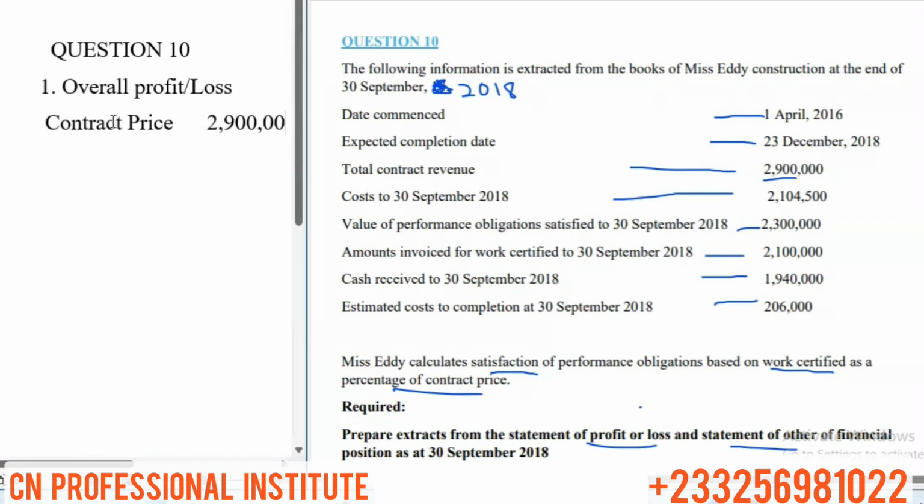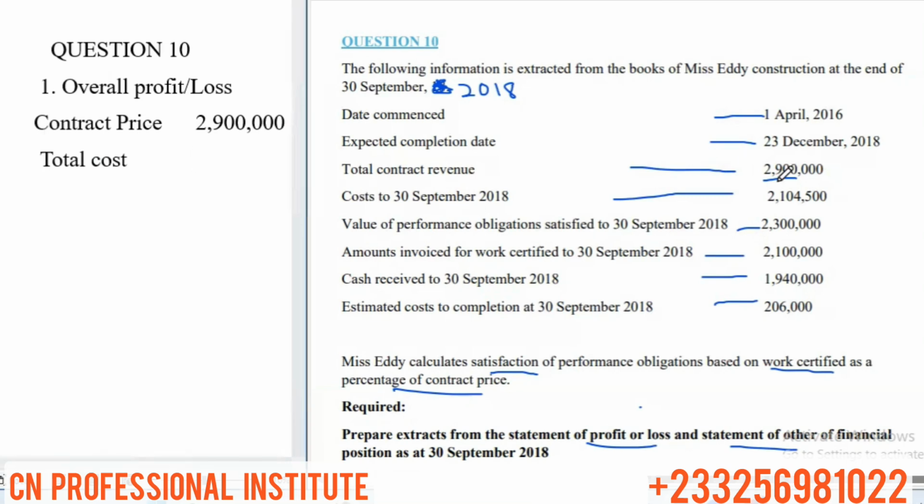Then let's look at the total cost. Our total cost will be the cost to date plus cost to complete. We said that's what gives us the total cost. So scan through the question. What is the cost to date? And then what is the cost to complete?